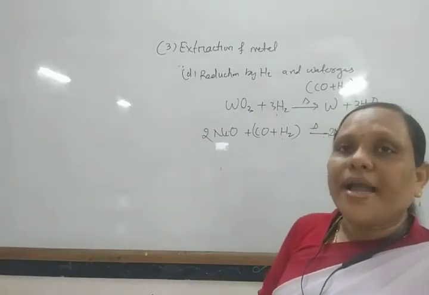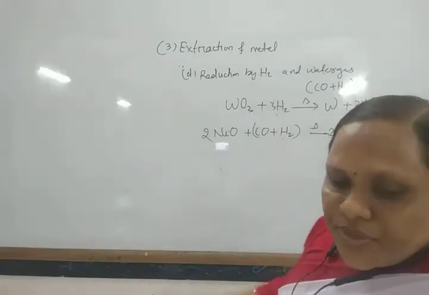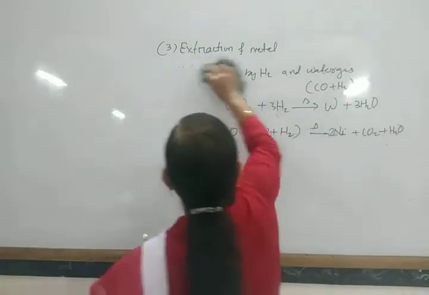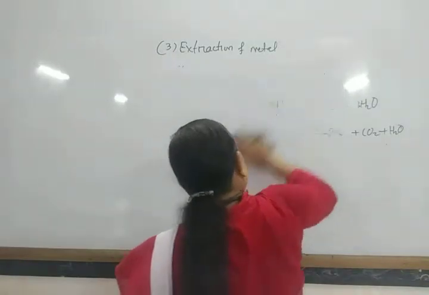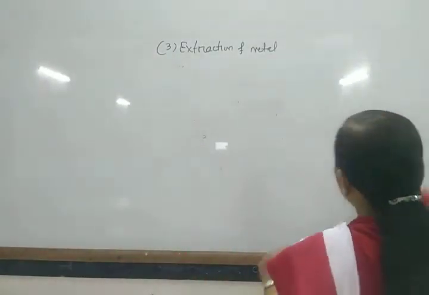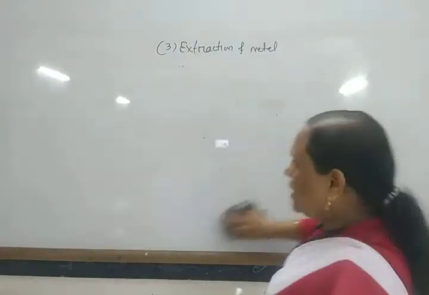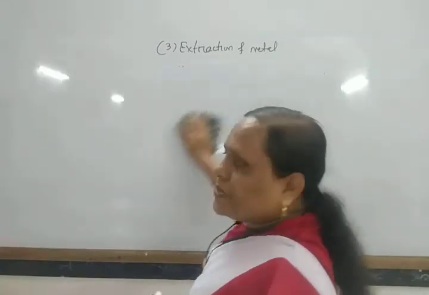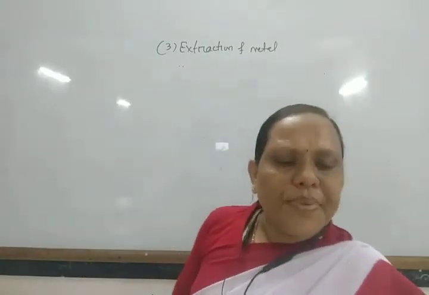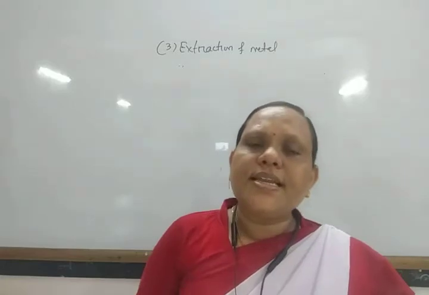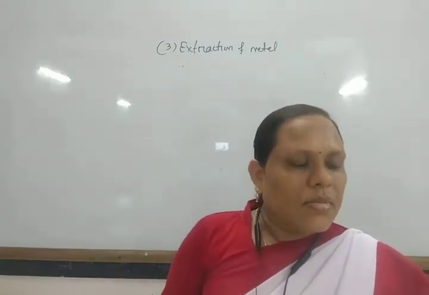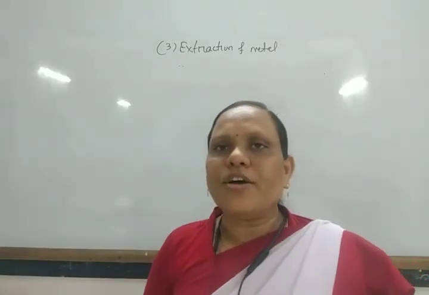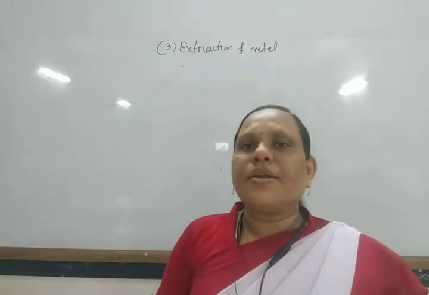Another process is known as hydrometallurgy. In the hydrometallurgy process, this is also a chemical process. This process is also, you can say, the complex formation process. Generally this is used for the extraction of metals like silver and gold.